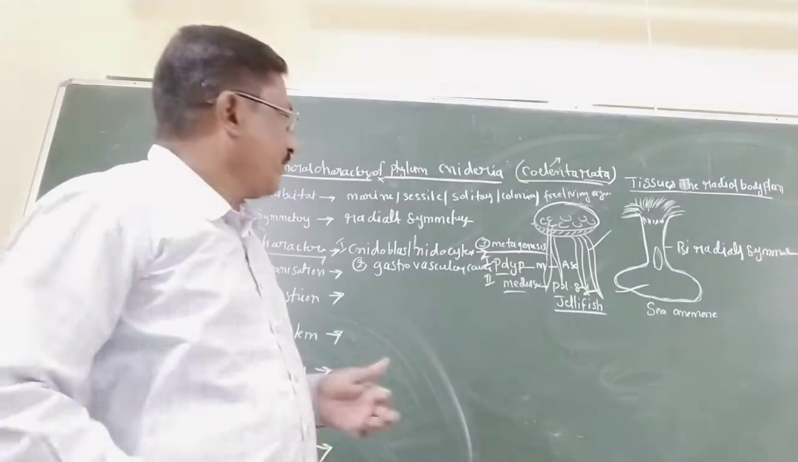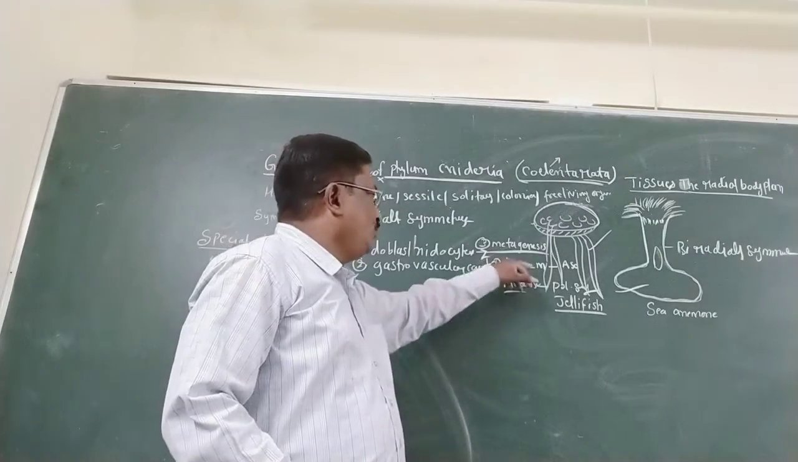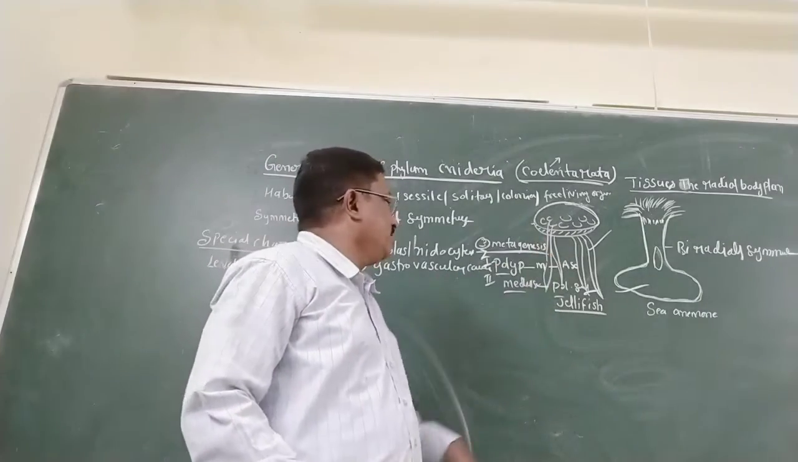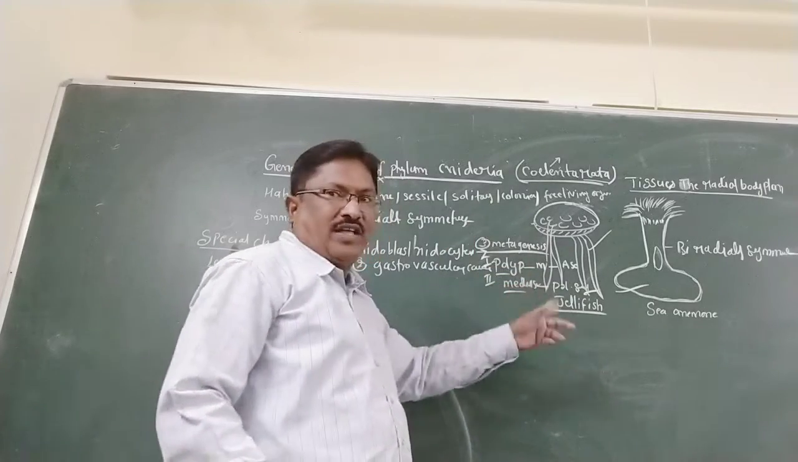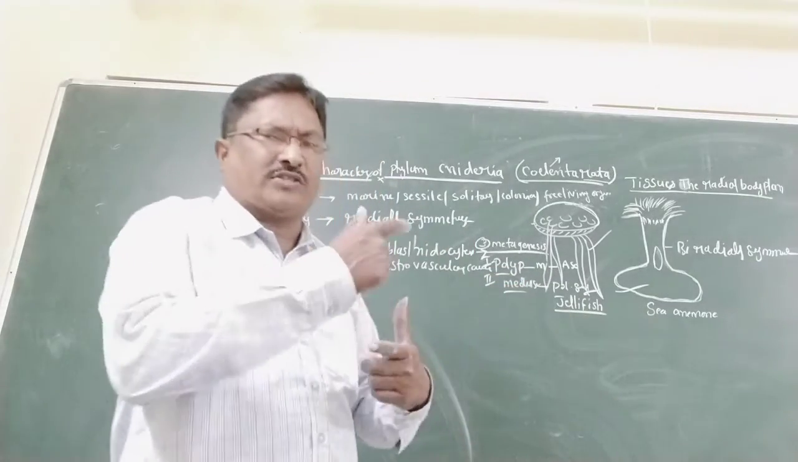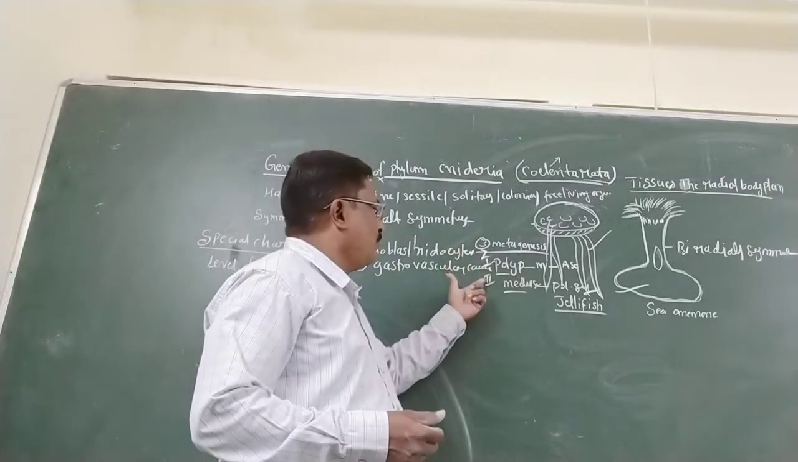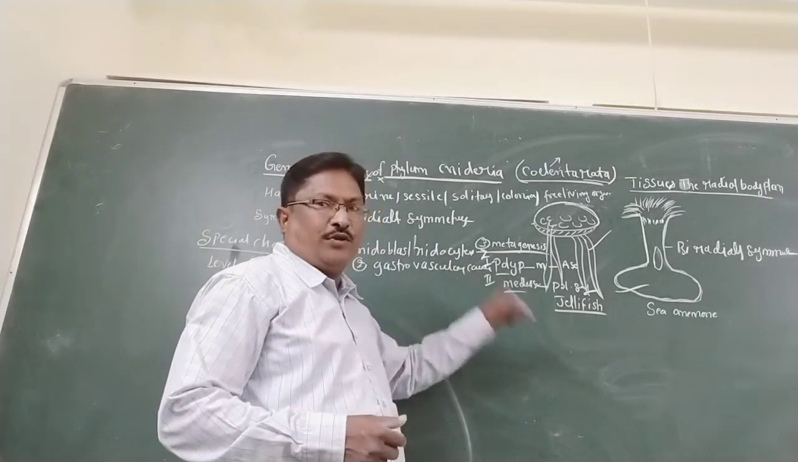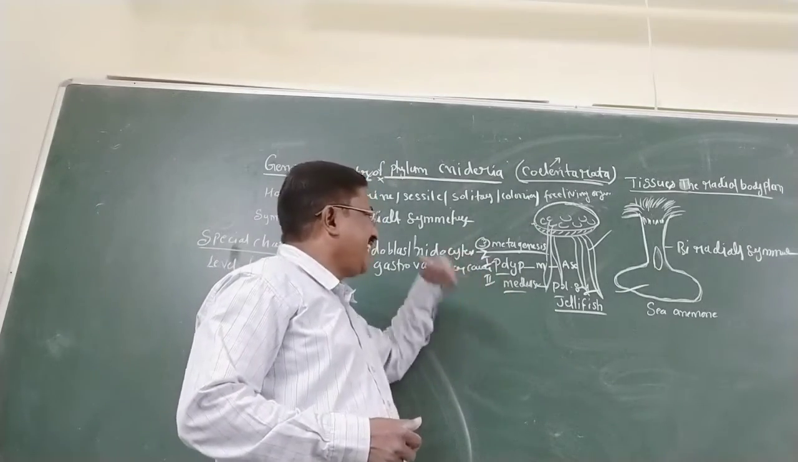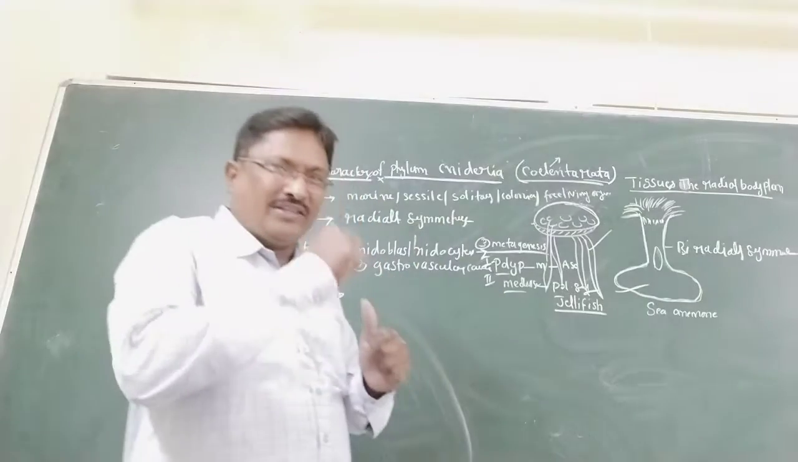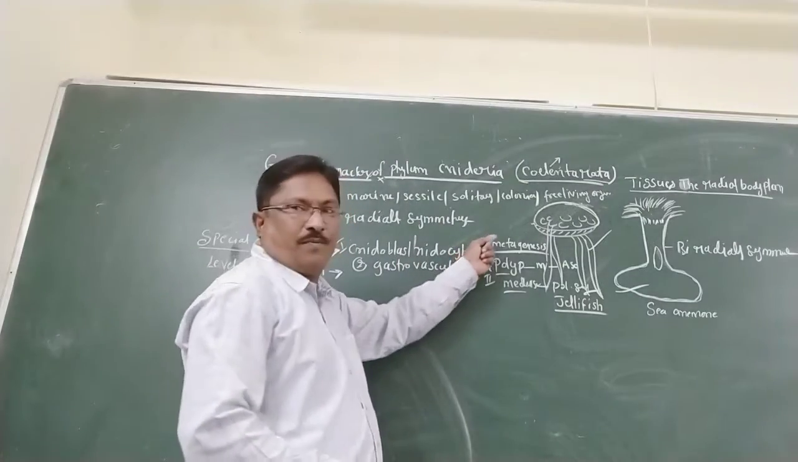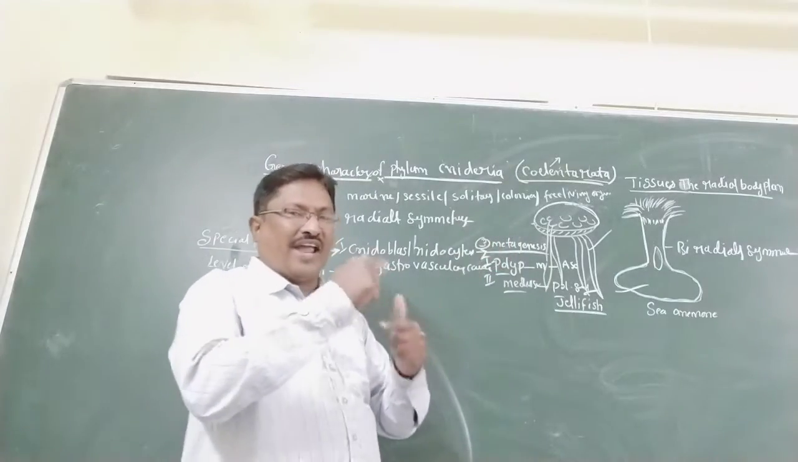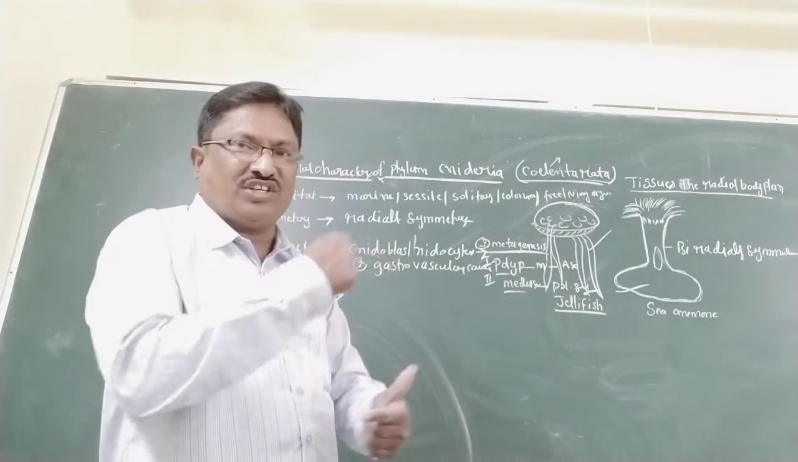Did you understand? Polyp producing medusa asexually, medusa producing polyp sexually. So these are a continuation process. Polyp producing medusa, medusa producing polyp. So it is a cyclic change. This cyclic change is called metagenesis.